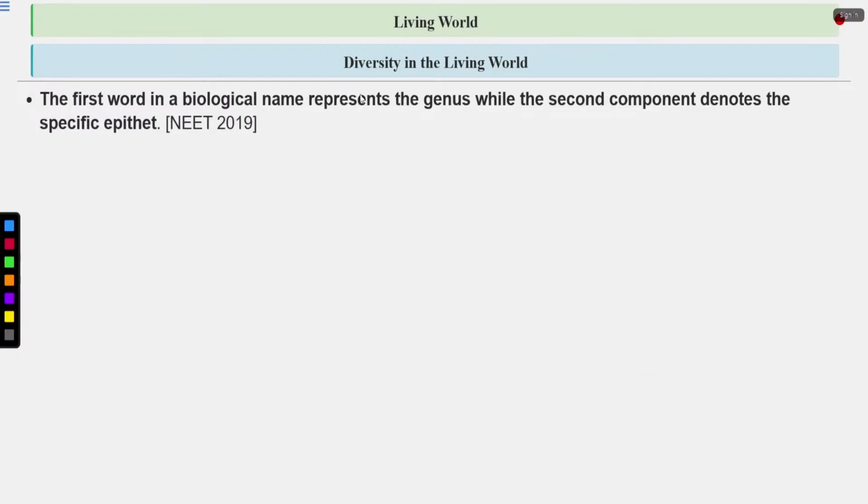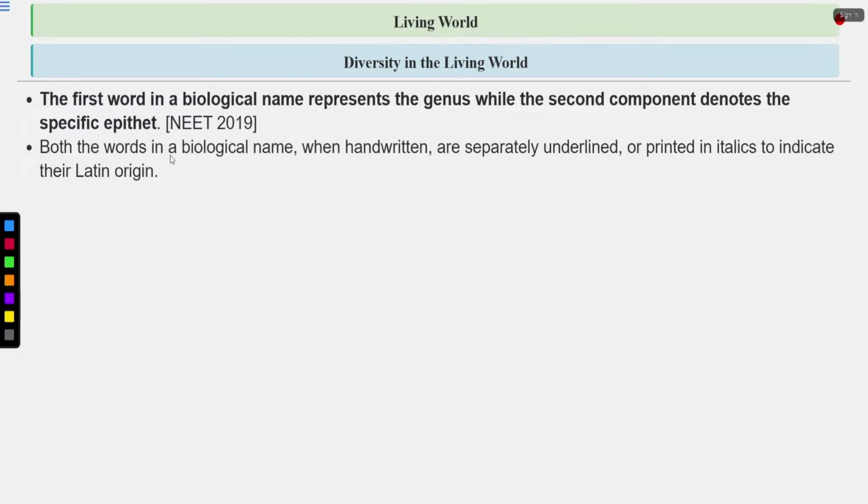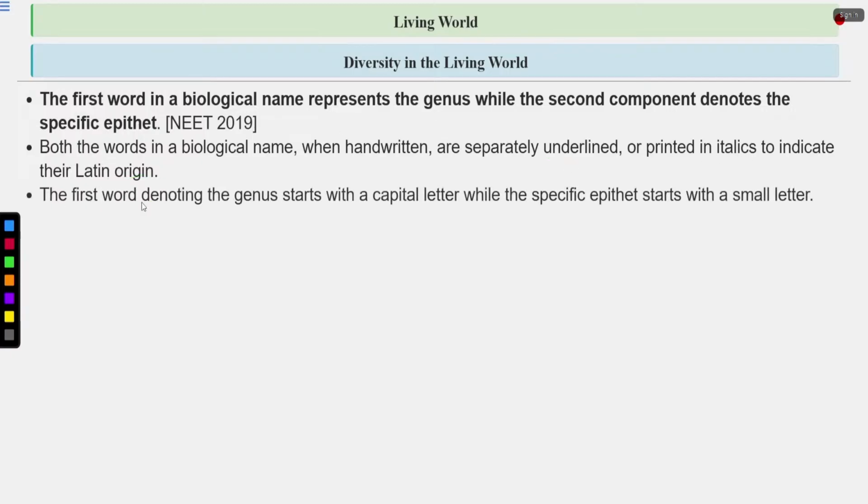The first word of the binomial name or scientific name represents the genus, while the second component denotes the specific epithet. Both the words in a biological name, when handwritten, are separately underlined or printed in italics to indicate their Latin origin. The first word denotes the genus. The genus always starts with a capital letter.